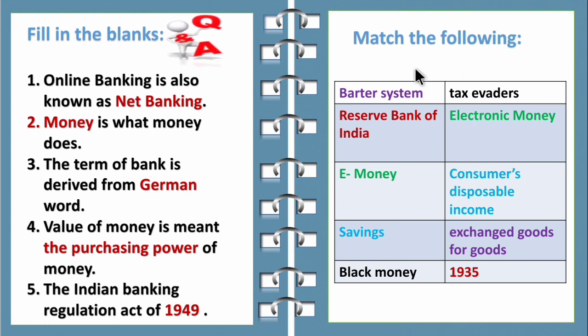So now let's see match the following. So barter system means exchange of goods for goods. Reserve Bank of India was set up in the year 1935. E-money means electronic money. Savings means consumers' disposable income. Black money means tax evaders.